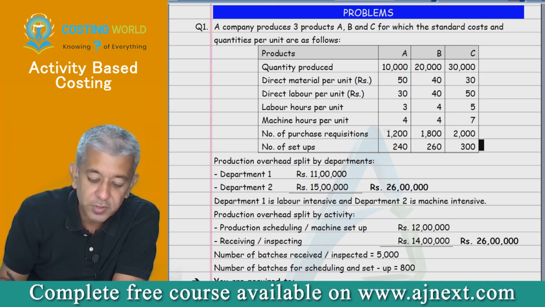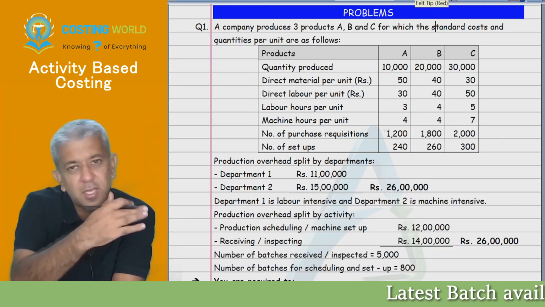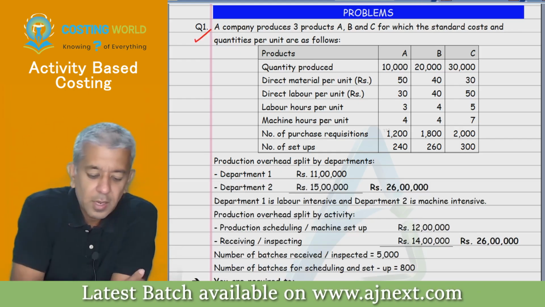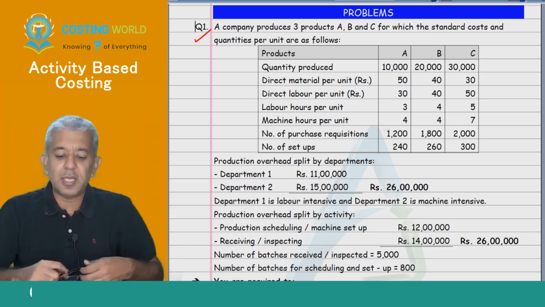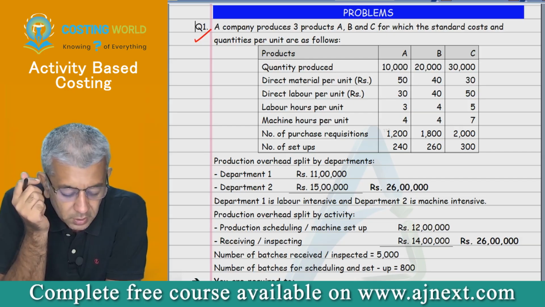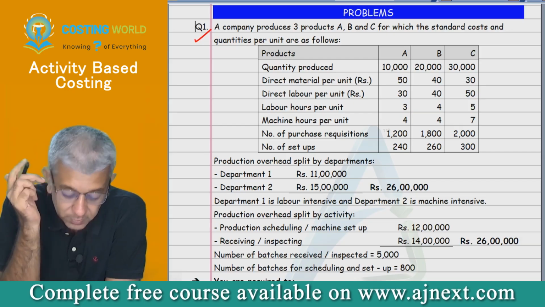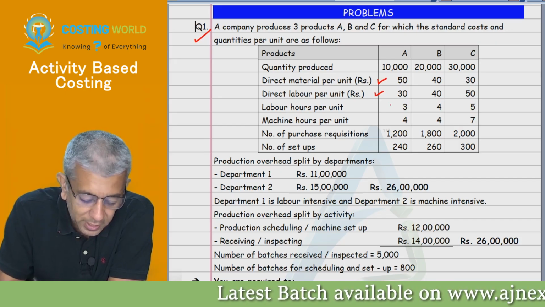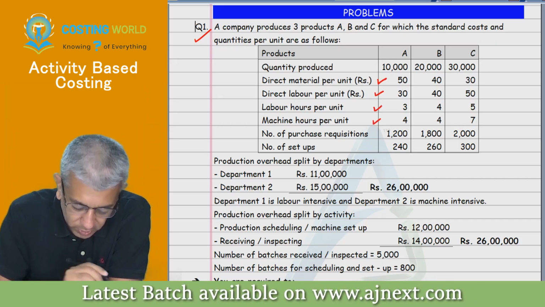So let's start it off. This is question number 1. Come over there, please. All the theories are printed right in the beginning only. Okay, let's start it off. A company produces 3 products A, B and C for which standard cost and standard quantities per unit are given below. Quantity produced, products A, B, C, direct material per unit, direct labor per unit, labor hours per unit, machine hours per unit.